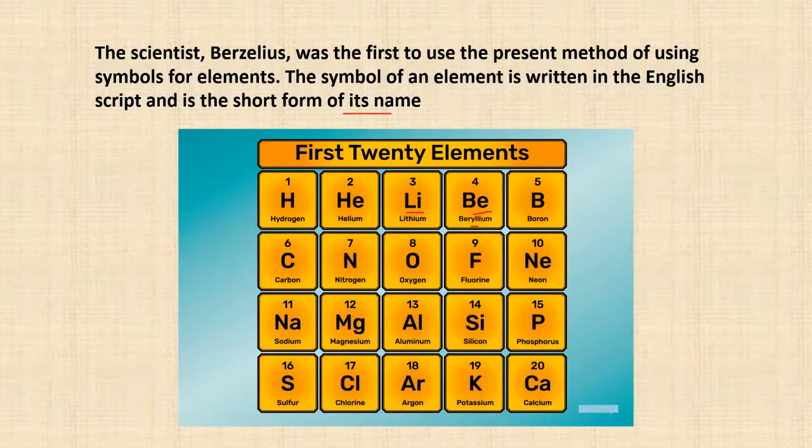For example, for neon it is Ne, magnesium Mg, sodium Na, aluminium Al, and for carbon it is C, nitrogen it is N, and so on. So these are the symbols used to represent the elements in the periodic table.